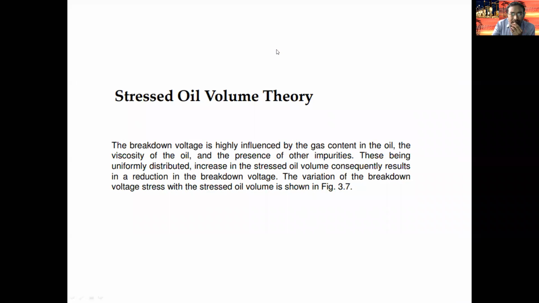According to the stress oil volume theory, the breakdown voltage is highly influenced by the gas content in the oil, the viscosity of the oil and the presence of other impurities. Because of impurities in the liquid type dielectric material, the breakdown strength is decreasing. That means the breakdown voltage of the liquid type dielectric material depends on oil viscosity and impurities. The more impurities present in the liquid type dielectric material, the more the breakdown strength of the insulator goes on decreasing.